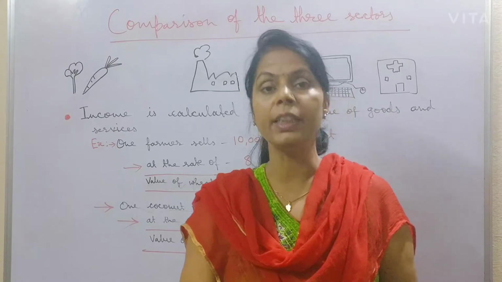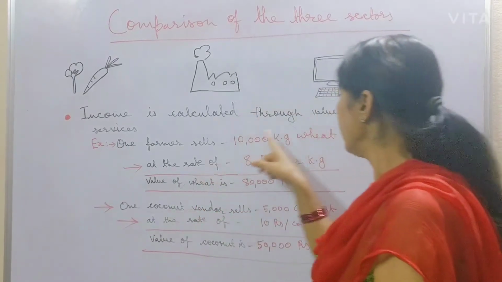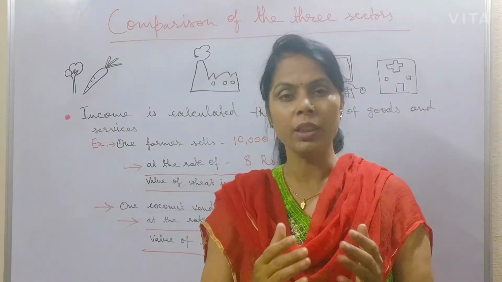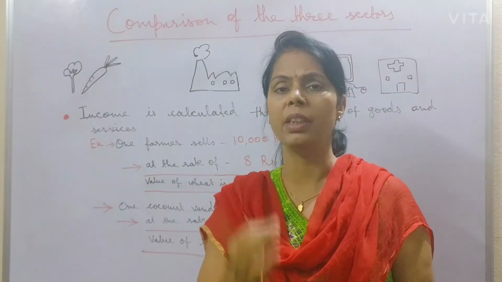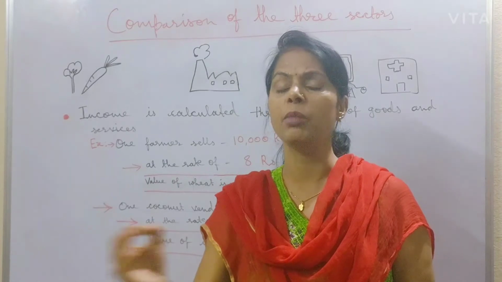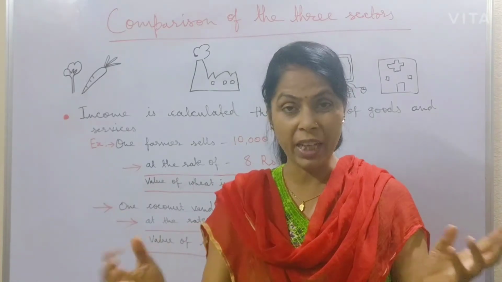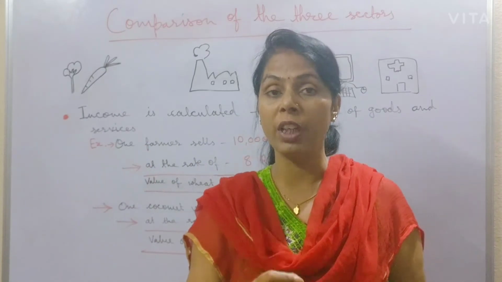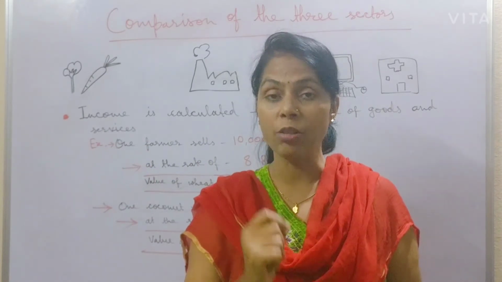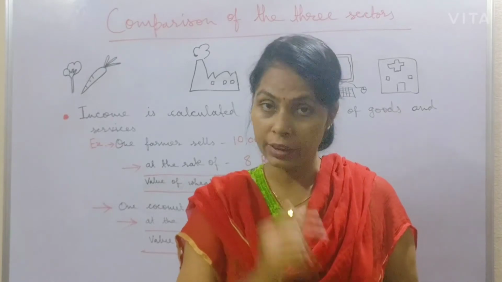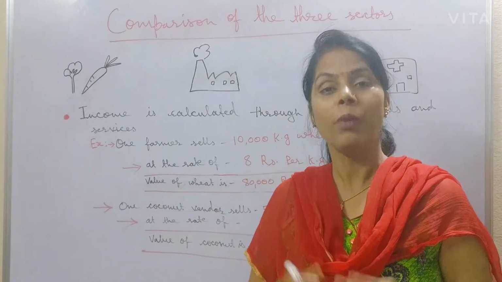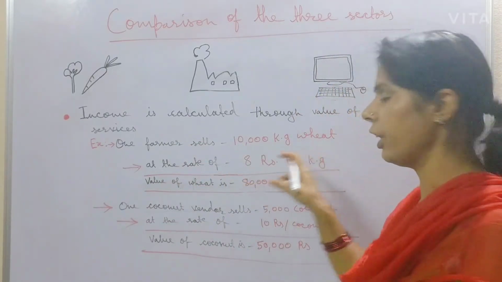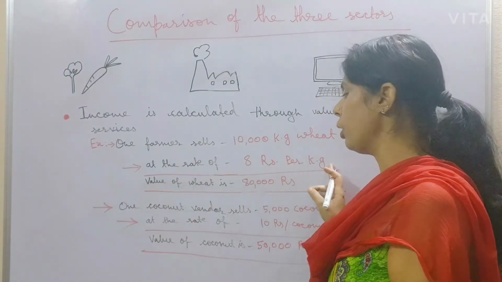For calculating the income of any country, the value of goods and services is calculated, because it is very difficult to calculate each and every item separately and it is very hectic work also. So instead of calculating the income of each and every item, we calculate the value of goods and services. For example, one farmer sells 10,000 kg wheat at the rate of 8 rupees per kg.